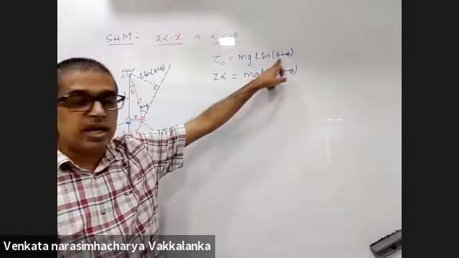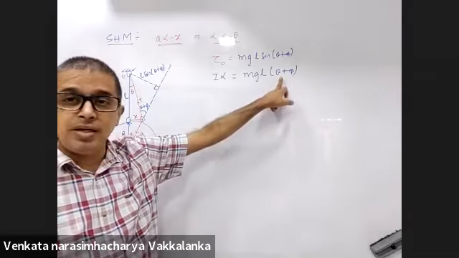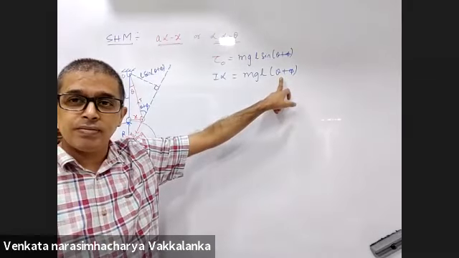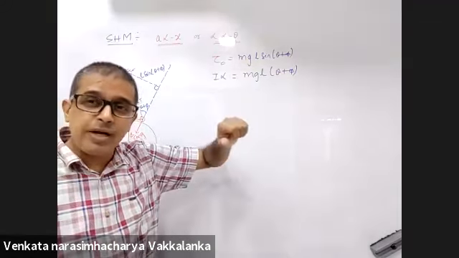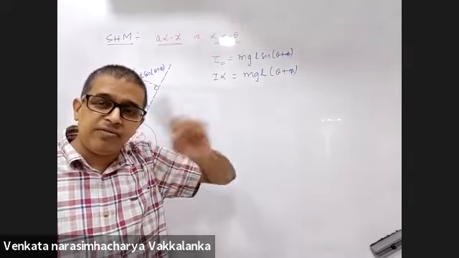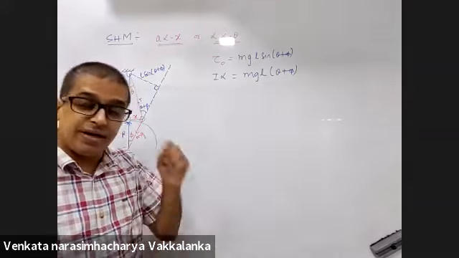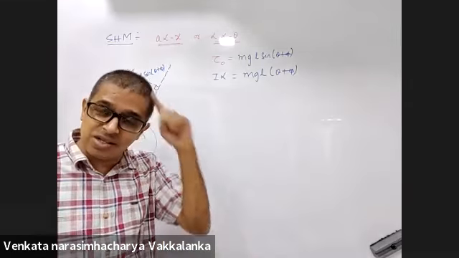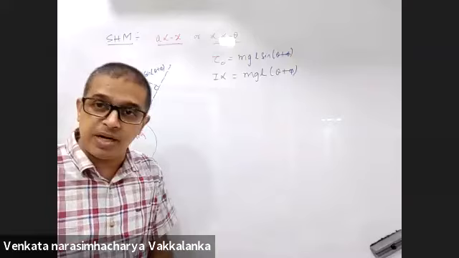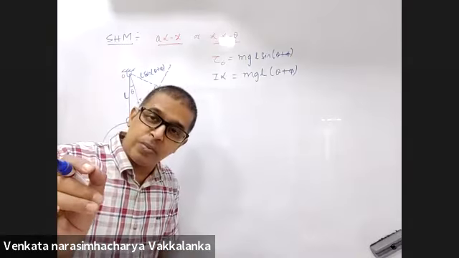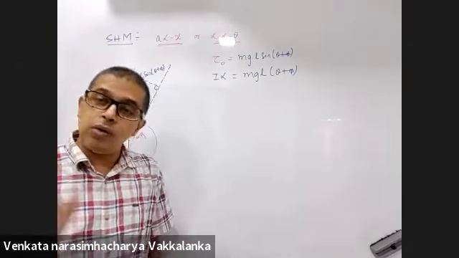I replaced sine of theta plus phi with theta plus phi. You are permitted to do that if and only if theta and phi are both very small. We did this even at the start of SHM with the simple pendulum: the angle of displacement should be very small, only then it's an SHM.